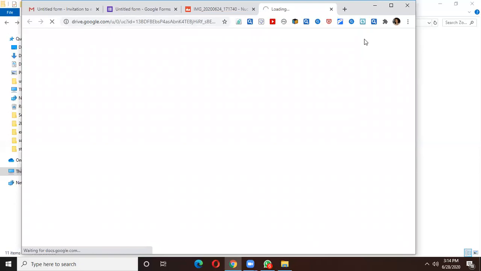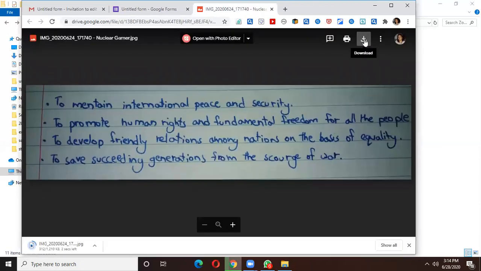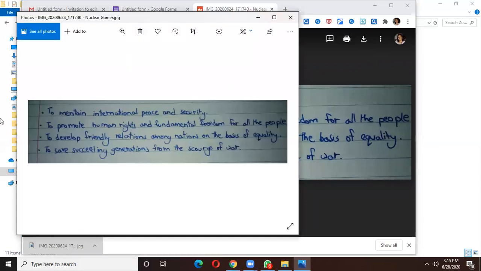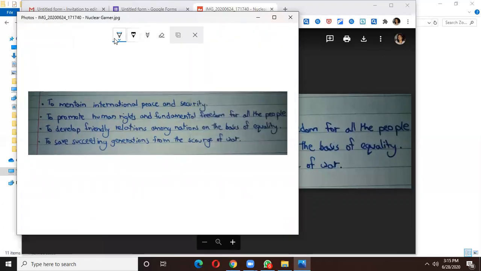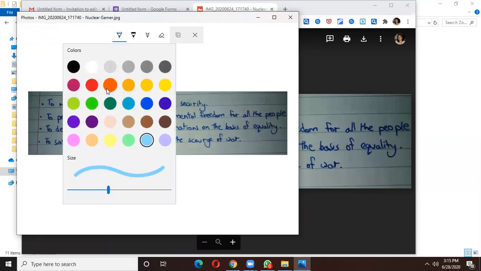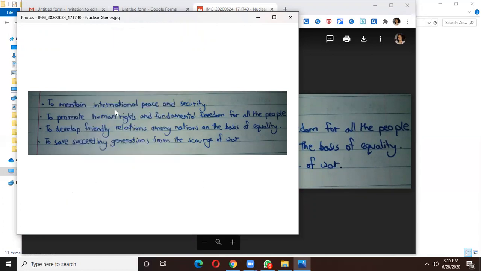When you download the image, you will see the file will open in your documents folder. In My Computer, the file will open in My Computer download. The address of the file. Now, there is an option. It will open in a folder like this. So you will click the pen button. You will take draw. You will click on the pen, ball pen. You will click the color. You will tick the thickness. You will make it thin like a pen. And you will start correcting.